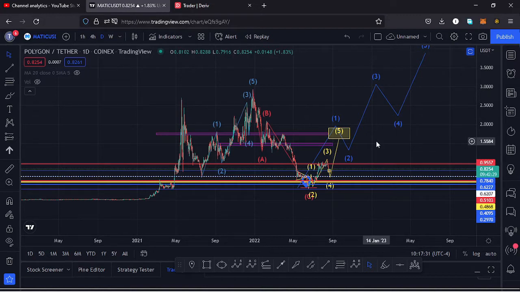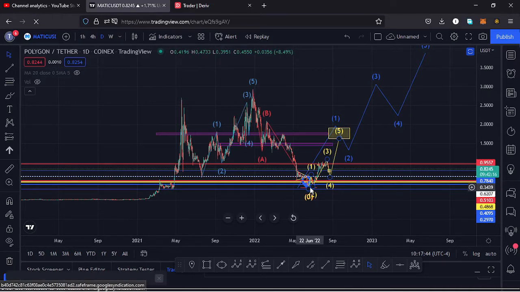Polygon Matic from the all-time high has been seeing lower prices in this massive ABC correction, which has now taken us to around the $0.32 mark, and having done so, I believe it has done the minimum that we expected it to do in its ABC correction, and soon we might see a very nice bounce to the upside in this Elliott wave structure, having our wave 5 taking us back to an all-time high.